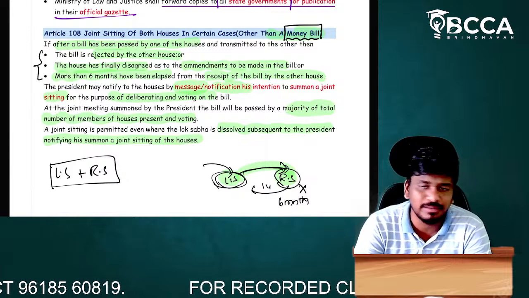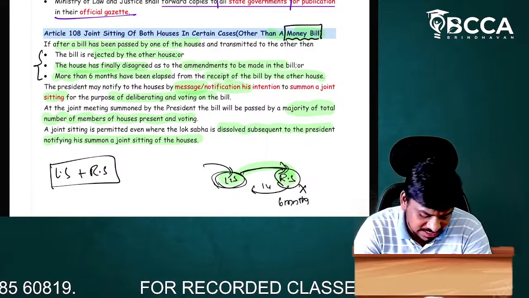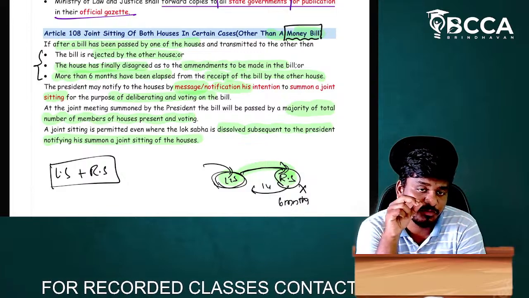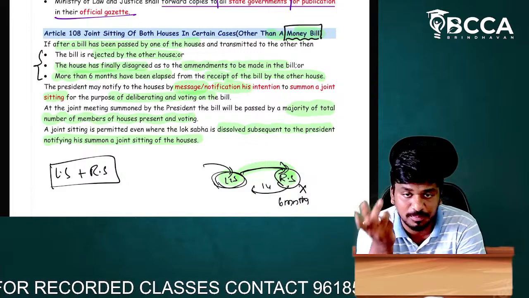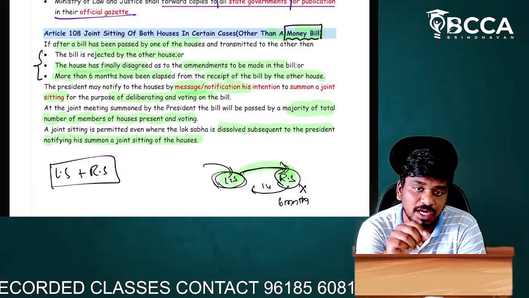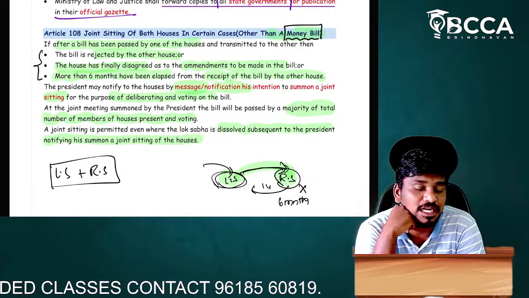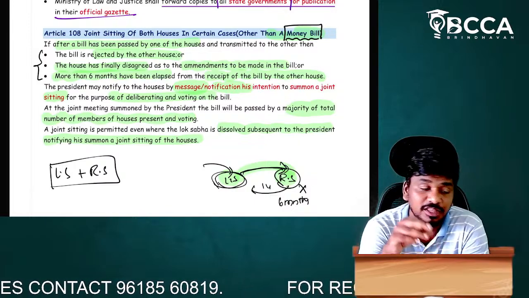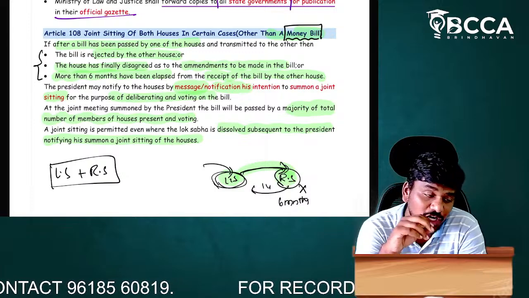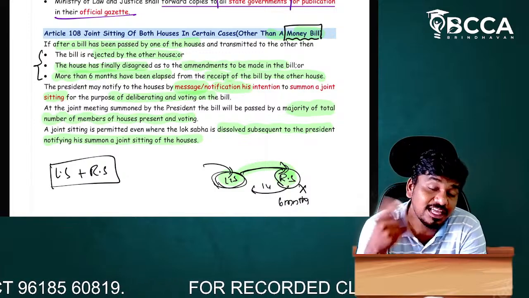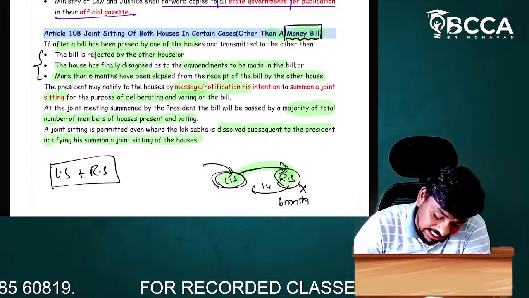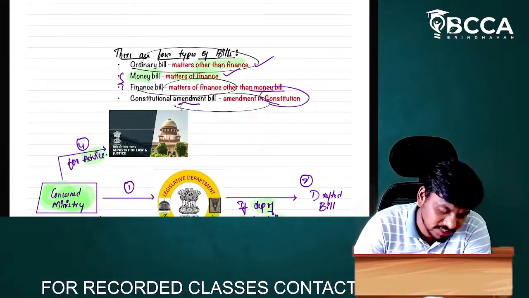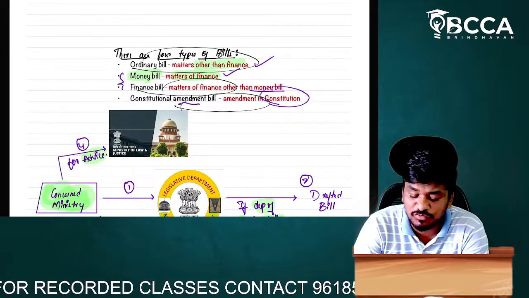I can tell you one thing, my dear students. Point number one is, normally, if a bill is to be placed in our parliament, it has to be taken to the Lok Sabha, and after the Lok Sabha is okay with it, it shall pass to the Rajya Sabha. The Rajya Sabha has to give recommendations within a period of 14 days if it is a money bill. If it is not a money bill, if it is a bill other than a money bill, that is, it is any of these three, then what happens?